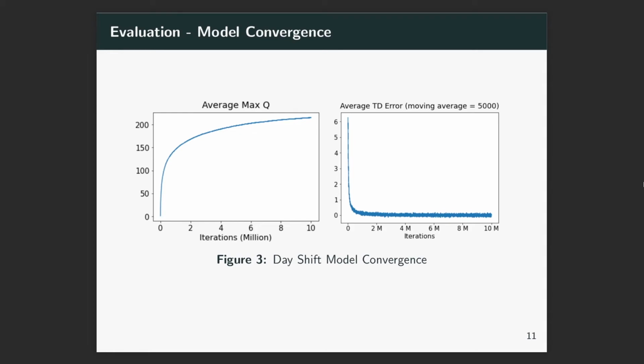Here are the results of our current model. The left plot is the optimal Q values that are averaged across all the states. The value levels off eventually after 10 million iterations. The right plot is the moving average of the TD error. The trend stays at around zero.